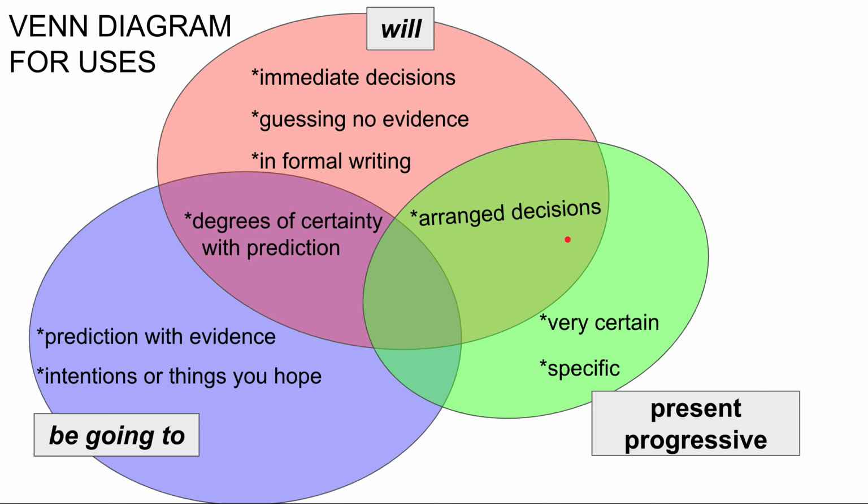Well, this concludes this. I hope that you enjoyed this, and I hope that this makes the different uses for the future forms more clear to you. Please remember that, besides the present progressive, we can use will and be going to a little more freely. But the present progressive is specifically used in the future tense for plans that are certain and specific. So besides that, don't stress too much.